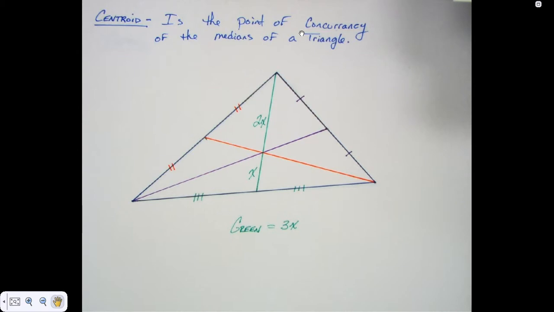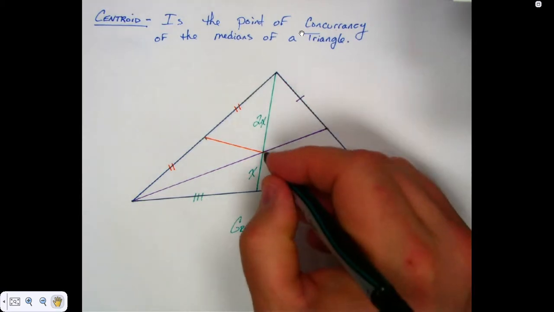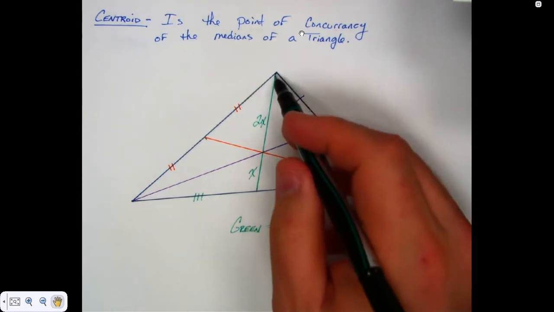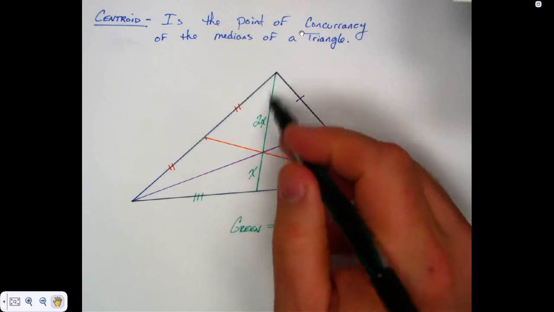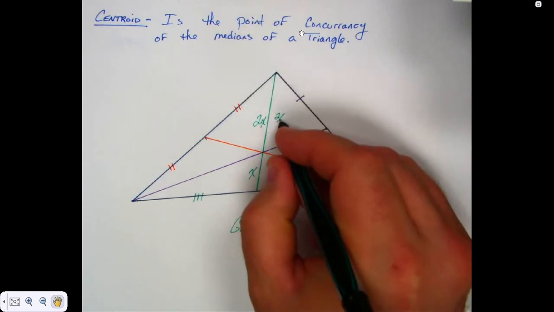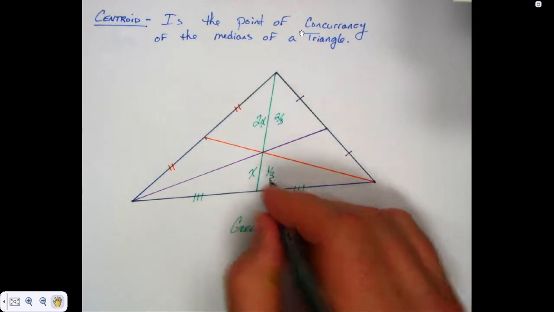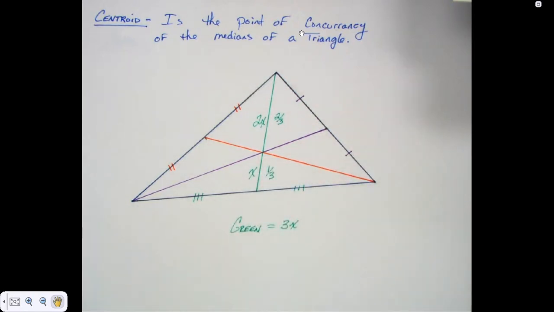I tell you, turn to the last page of that section. There's a chart there. It says that it is 2/3 of the distance from each vertex to the midpoint of the opposite side. That this centroid is 2/3 from the vertex to the vertex right here. So what they say is that this is 2/3 of the whole distance, and this is 1/3 of that distance. And that is correct.